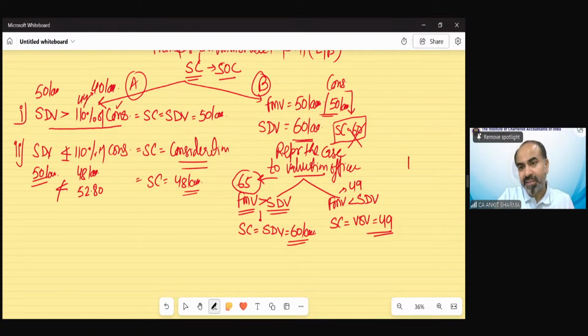Now the other case, suppose in any case, the stamp duty value is revised by the court.